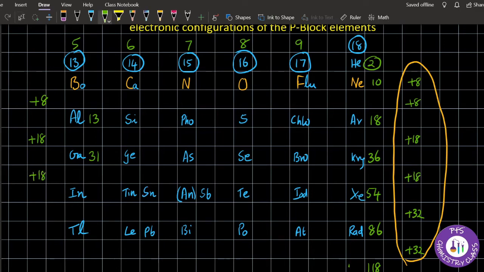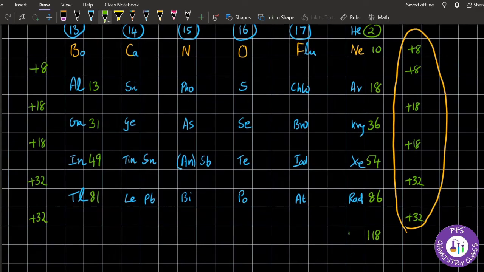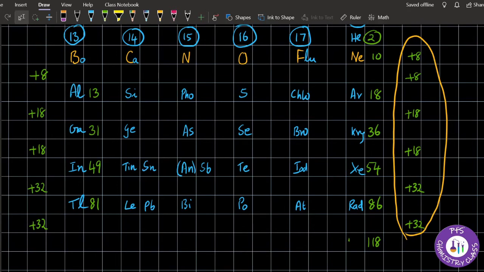30 plus 10, 40 plus 1, 49. 49 you have to add. Then here you have to add 32. So plus 32 you have to add, and that is 40 plus 30, 70. 70 plus 11, 81. And then again 32 you have to add to get the last element of that period. So that will be 80 plus 30, 110. 110 plus 3, 113. So you get 113 here.